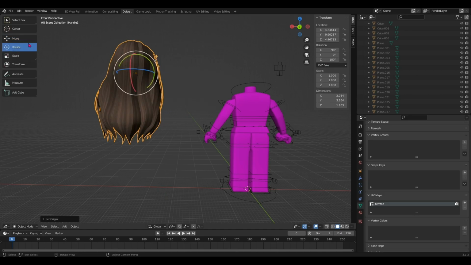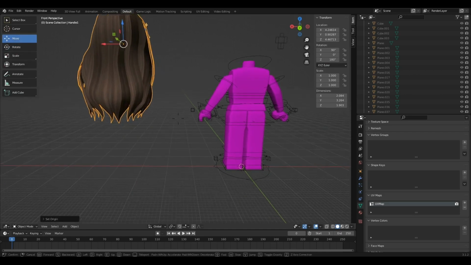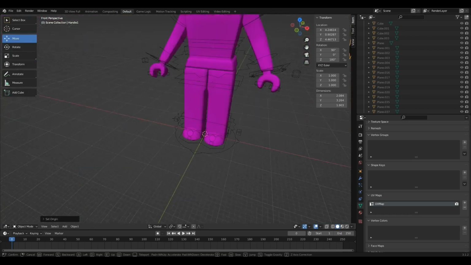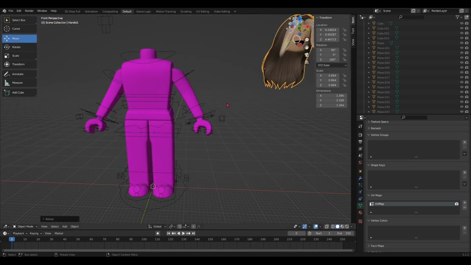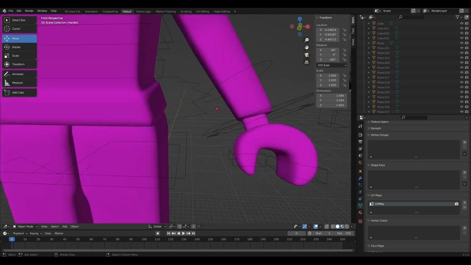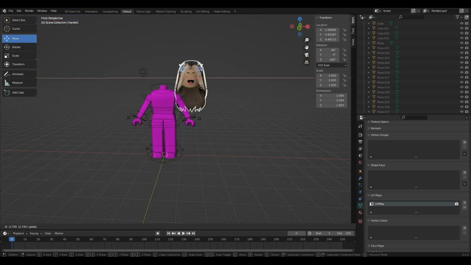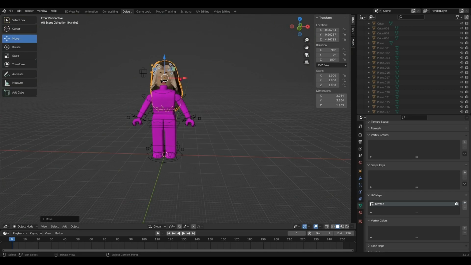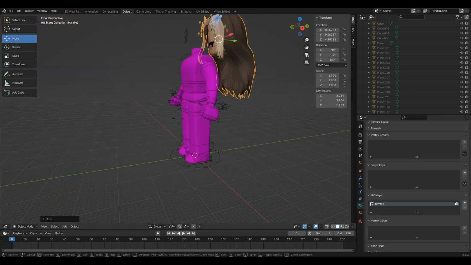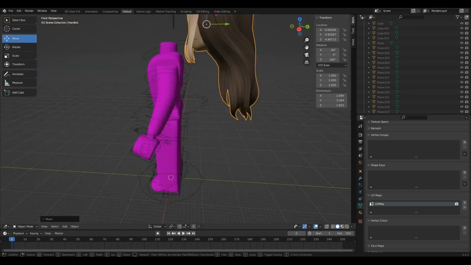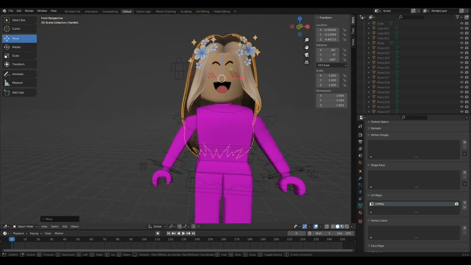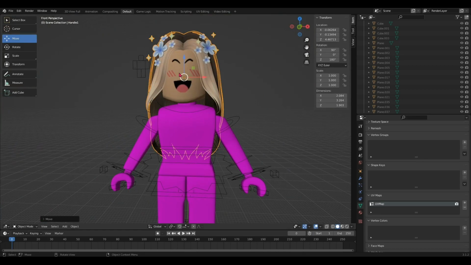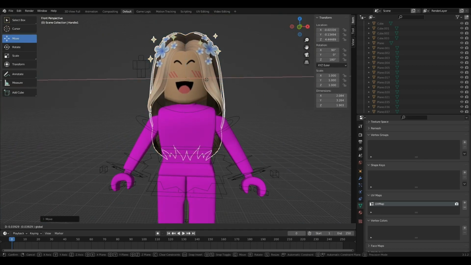Okay, once that's done, you want to go ahead and move the head to your rig the way you want it to go. I'm just going to move it and see how it works. Just going to take it a little bit down and a little bit on here.